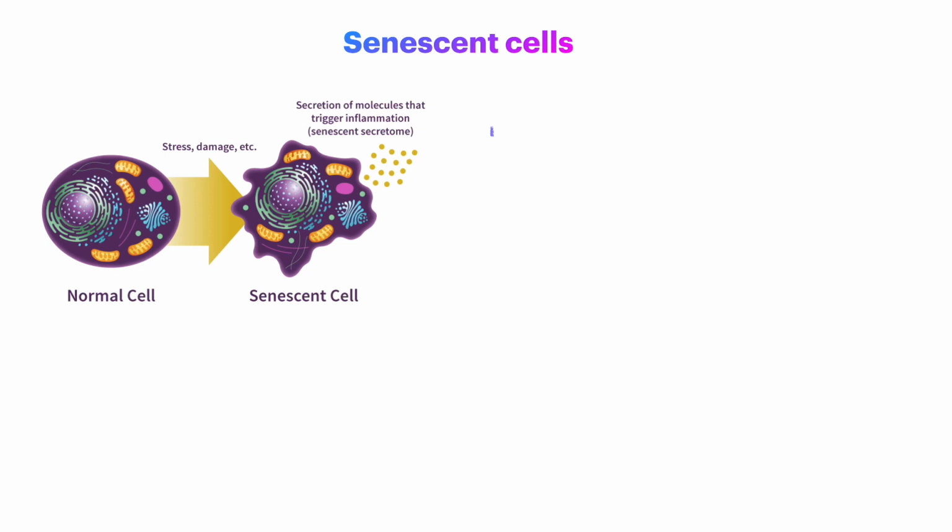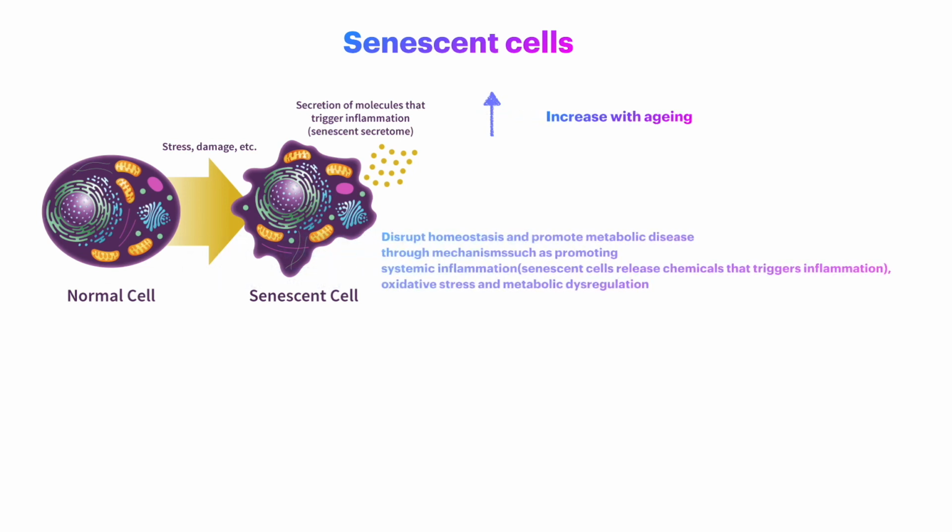Senescent cells are the cells that eventually stop multiplying but don't die and remain in the tissue. The number of senescent cells increases in tissue with aging. Cellular senescence has been related with age-related health conditions, and it can disrupt homeostasis and promote metabolic diseases through mechanisms such as promoting systemic inflammation. Senescent cells release chemicals that trigger inflammation, oxidative stress, and metabolic dysregulation.